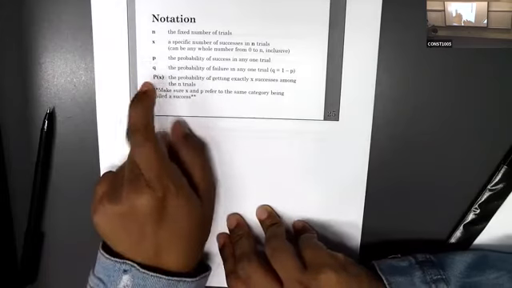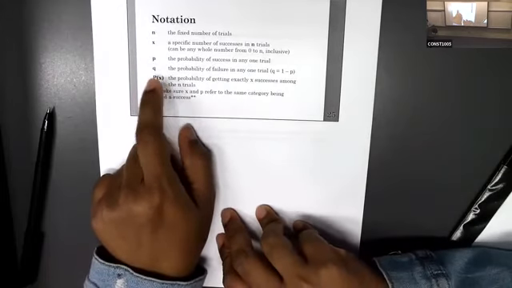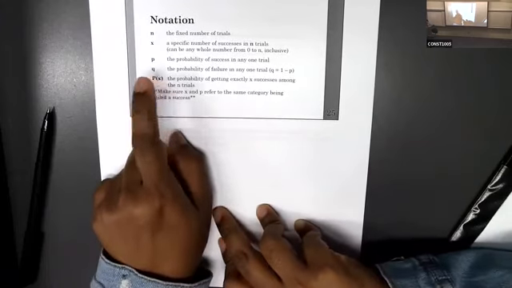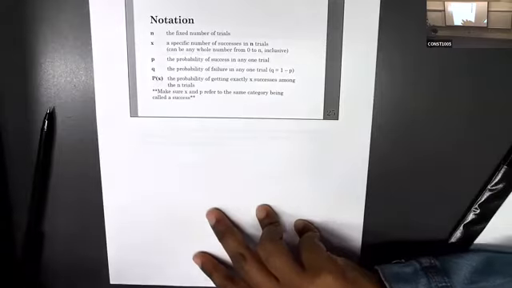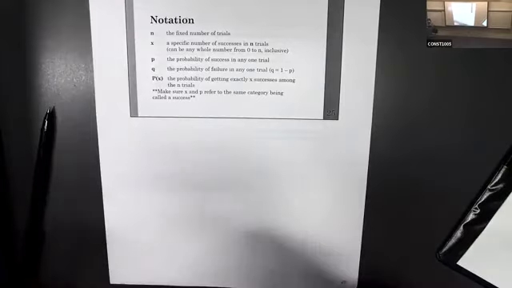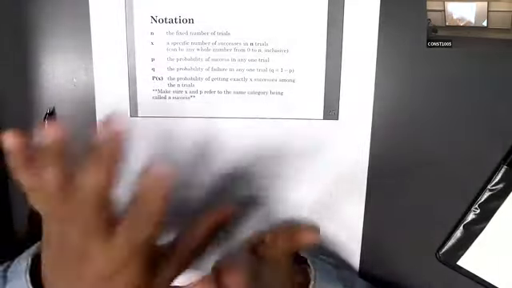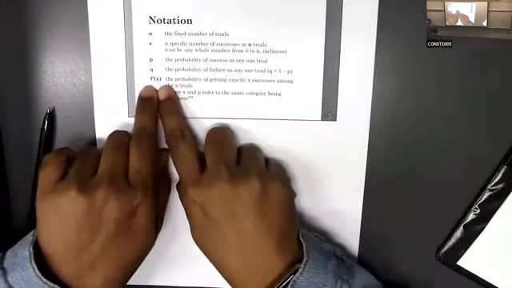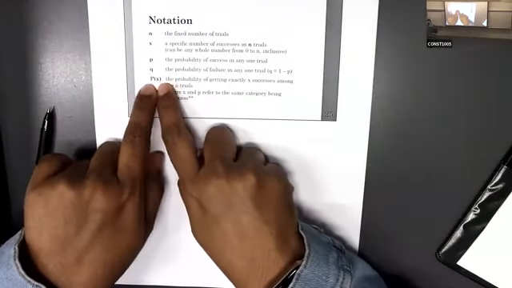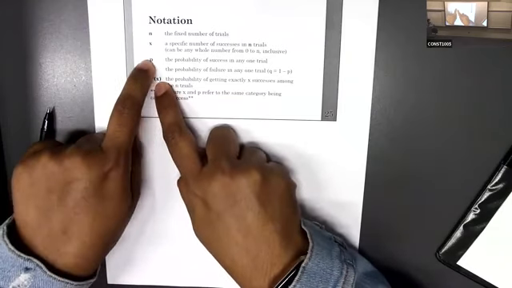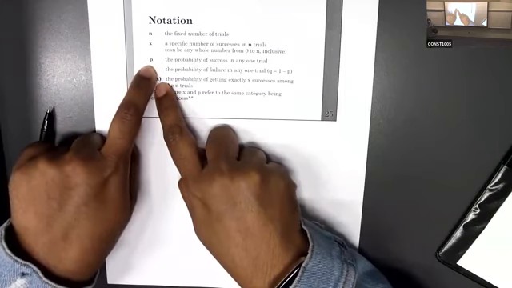Okay, the last one is the thing you have to find. The probability of getting x. What is the meaning of this expression? The probability of getting exactly x number of successes among your n trials. So that is the thing we have to find. There is a formula, the binomial probability formula. Using that, we can get this answer, because according to your x, it can be 0, 1, 2, 3, or n. According to that, your probability will also vary. This probability is different from this one. This is fixed. We know it already.